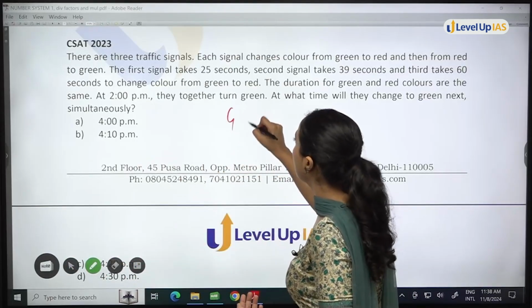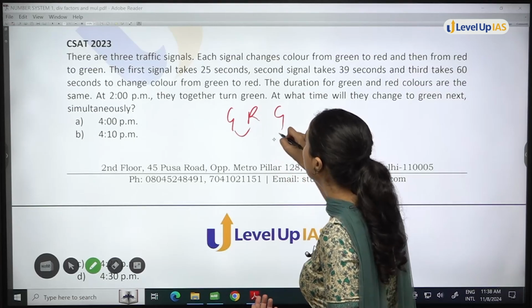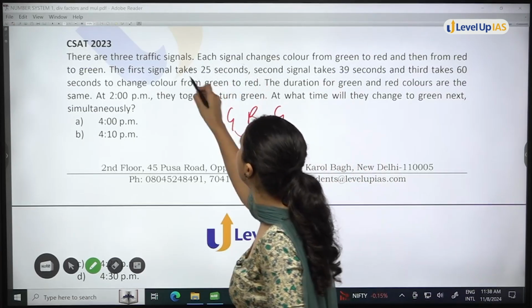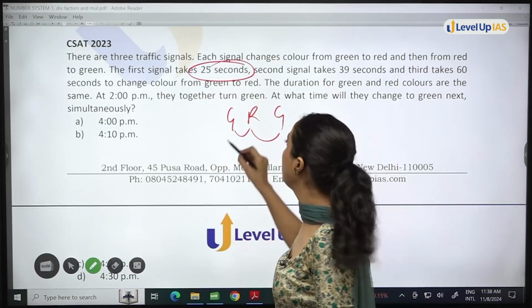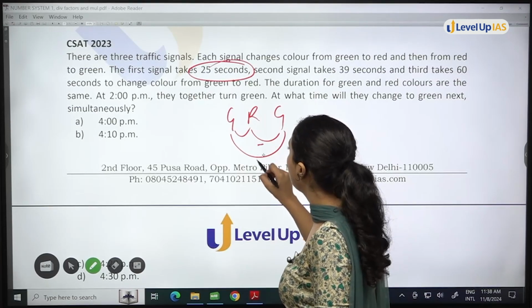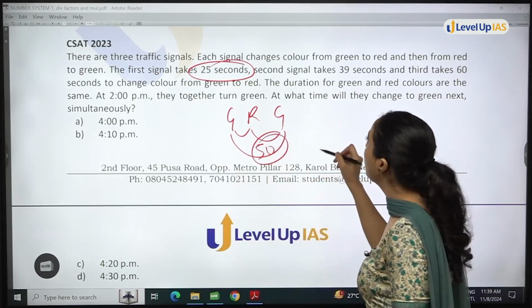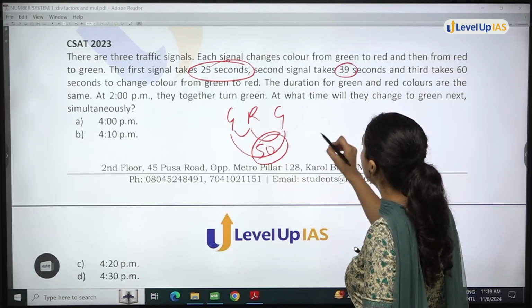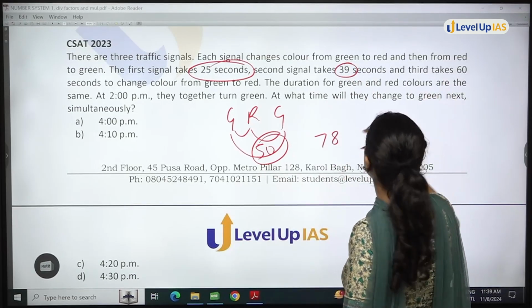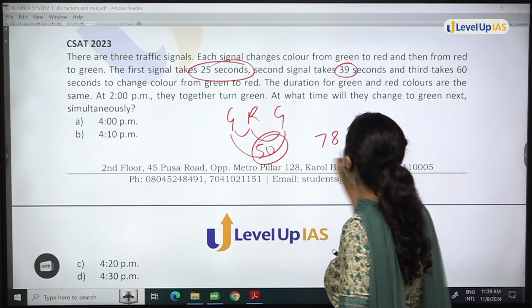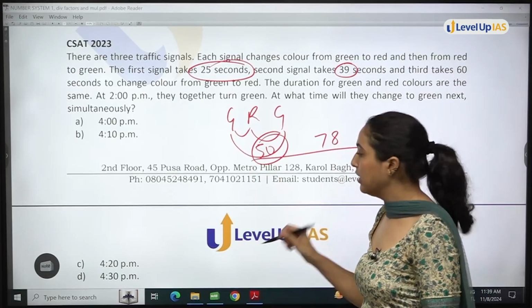You had green to red, then red to green. So you simply had to take double the time which is given. If 25 seconds were given, you have to go from green to green. It will take 50 seconds, right? So in this also, what did we do? 50, and then 39 multiplied to 78 and 60 multiplied to 120. We took the LCM of these three.